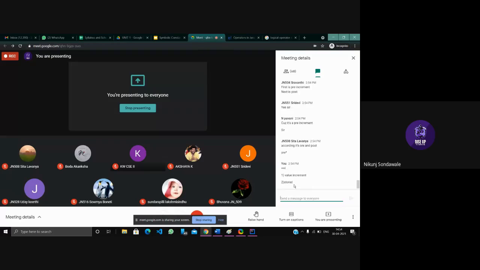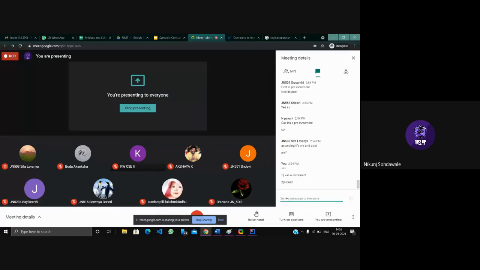For ++i, first the value gets incremented because of the pre ++. Because of this pre ++, the value gets incremented, and because i is in the second place, at the end, it's stored the second time at the last.